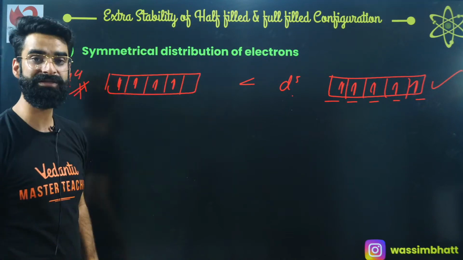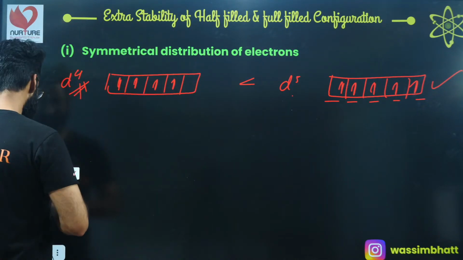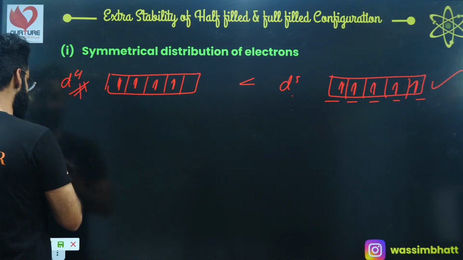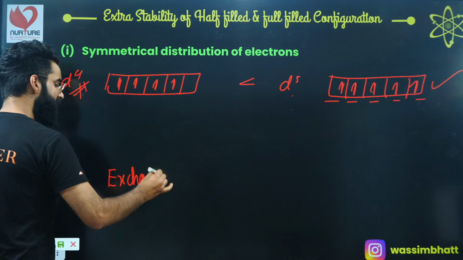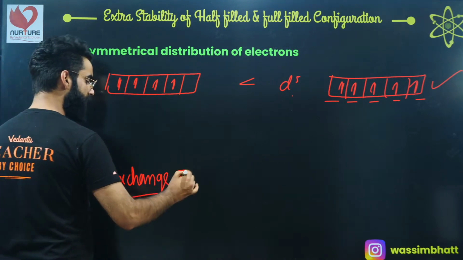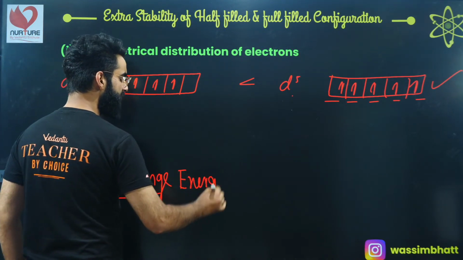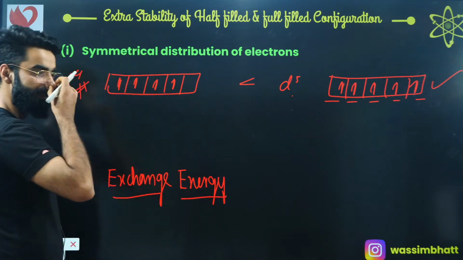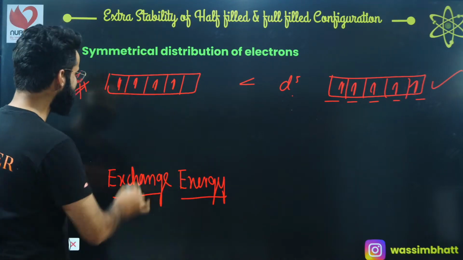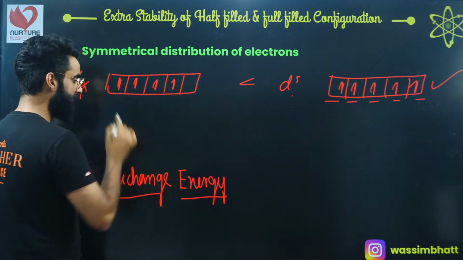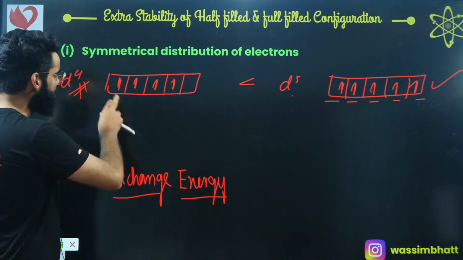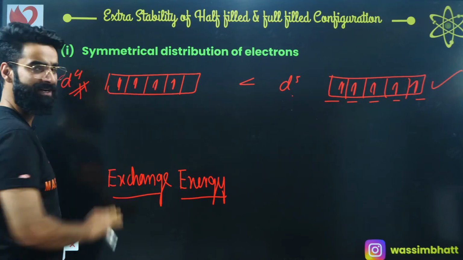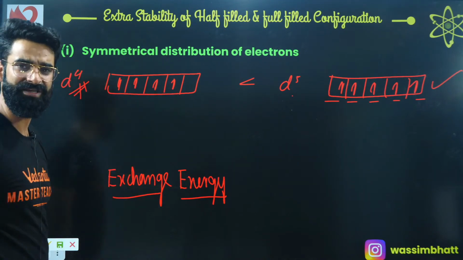Symmetrical distribution of electrons. The second reason is something which we call exchange energy. This is the second reason by means of which we can conclude why completely filled or half-filled configurations are more stable, right? See guys, these are the degenerate orbitals containing electrons. If these are degenerate, they almost have similar energies, right? They have the same energies first of all.